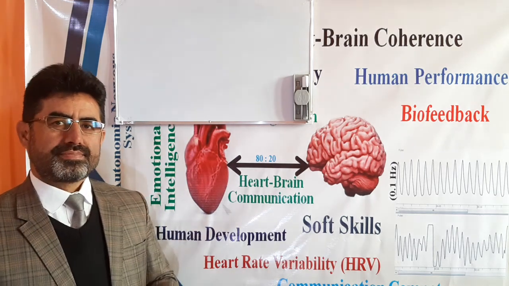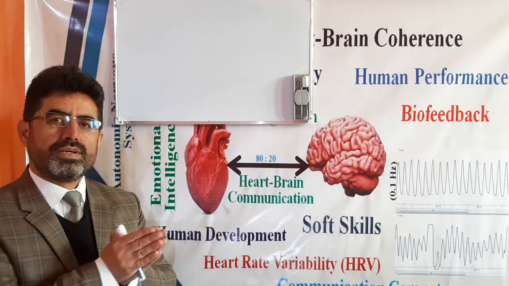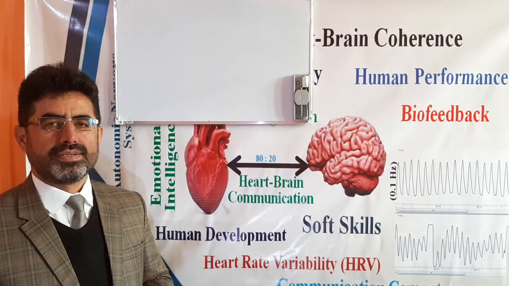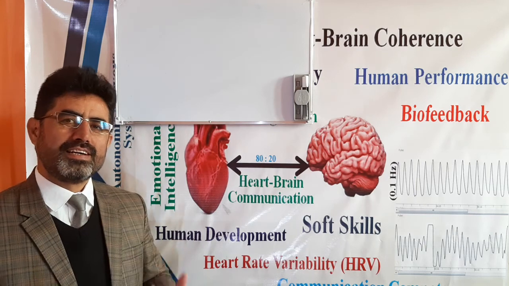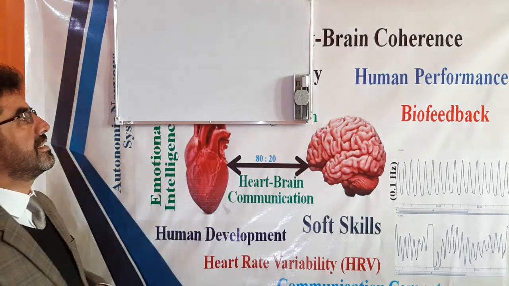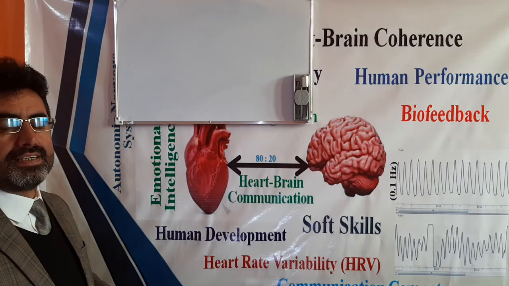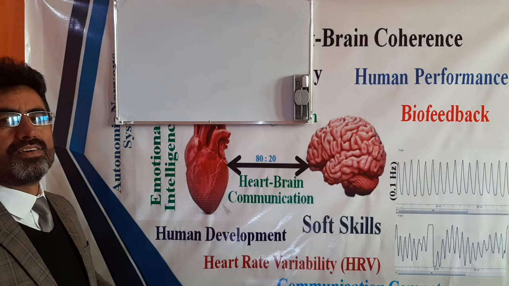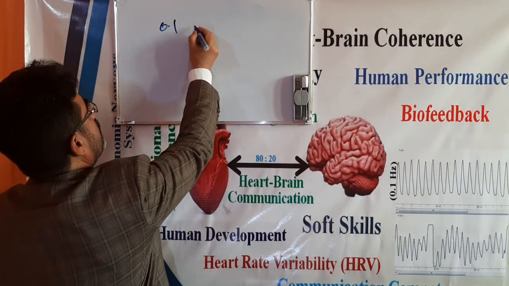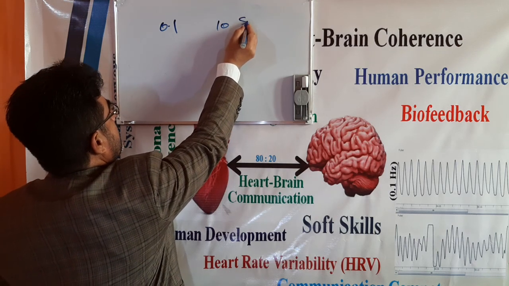When we want to know the score that indicates the optimal level of our heart coherence, the main score and frequency that indicate an optimal level of heart rate variability and heart coherence is 0.1, which includes a rhythm of 10 seconds.